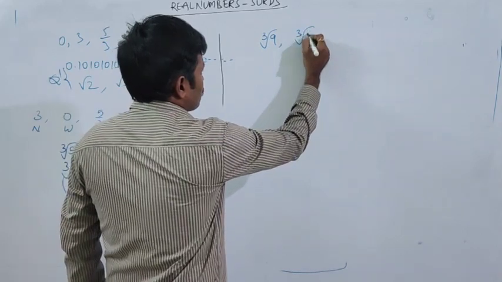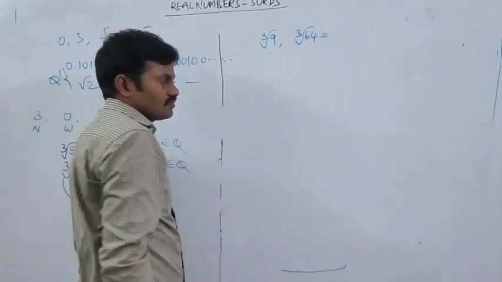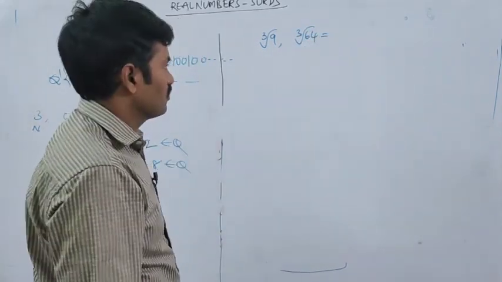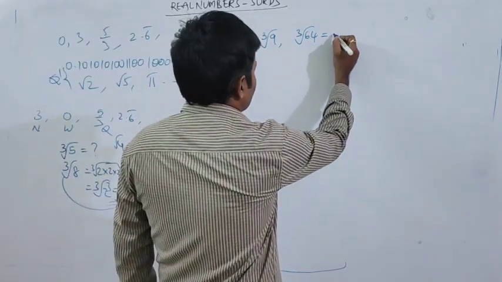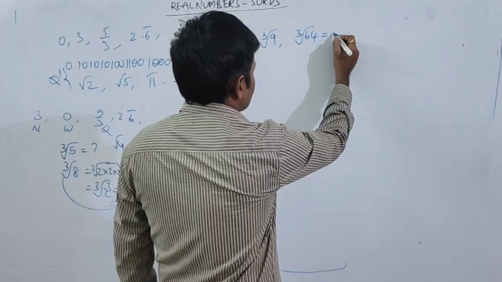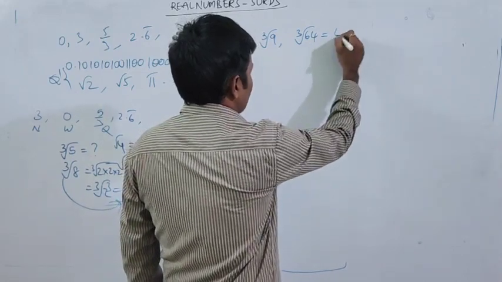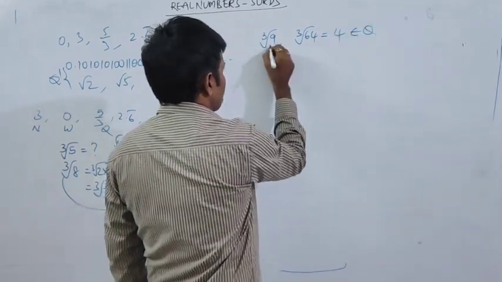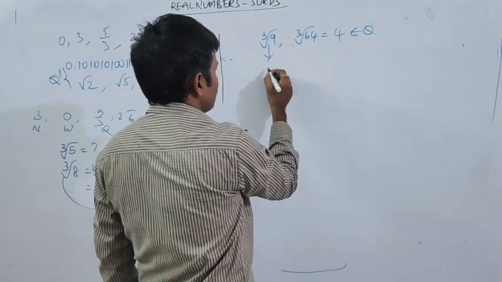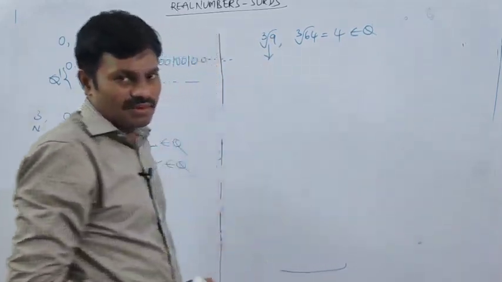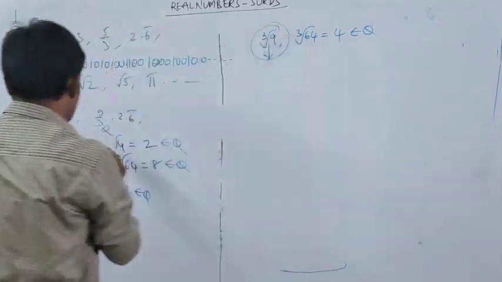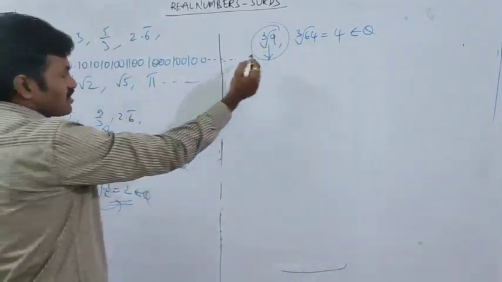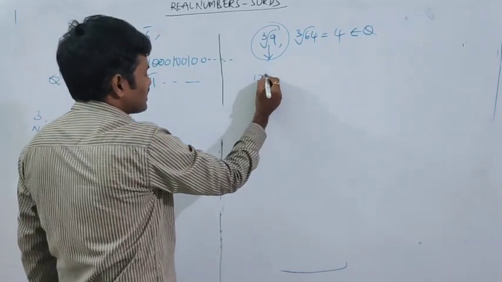Take also cube root of 64. What is its value? If you simplify cube root of 64, I am getting 4, so it is a rational number. But for cube root of 5 or cube root of 9, we can't express them as rational numbers. So this type of numbers are called irrational numbers.